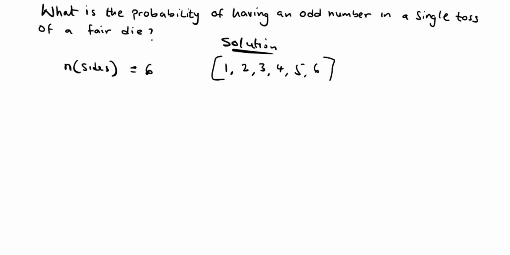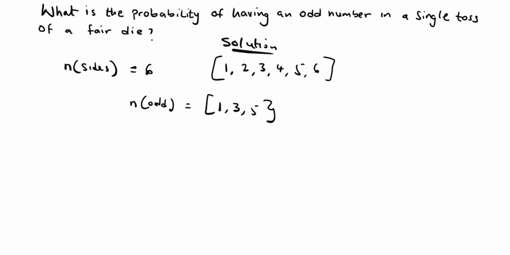So we are going to write out the total number of the odds. The total number of the odds are 1, 3 and then 5. Those are the odd numbers there.